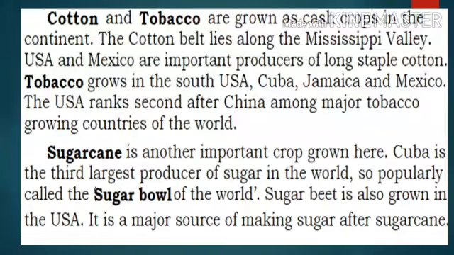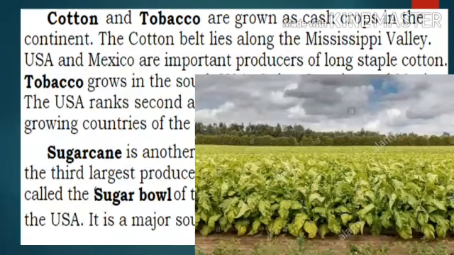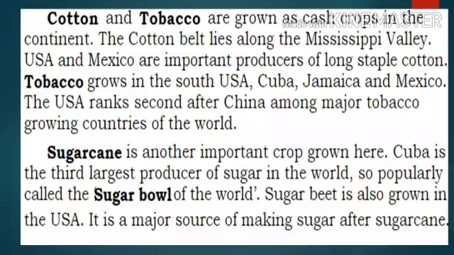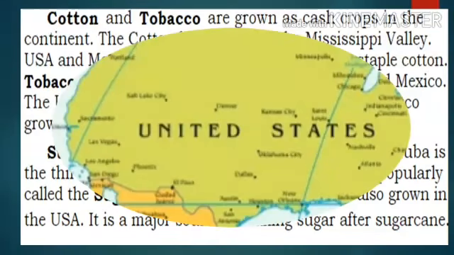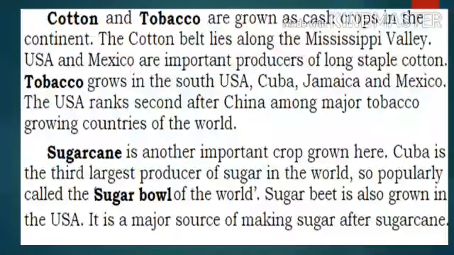Tobacco is grown in the South USA, Cuba, Jamaica and Mexico. The USA ranks second after China among major tobacco growing countries of the world. So students, China is the first tobacco growing country of the world, and second is the USA.